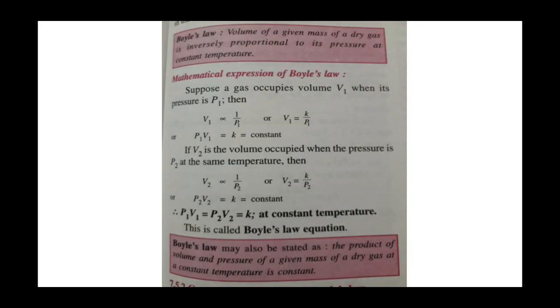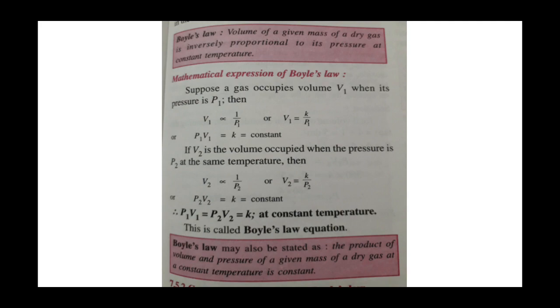Now the mathematical representation of Boyle's law. You can see in this slide, suppose a gas occupies volume V1 when its pressure is P1. According to Boyle's law, the volume of a fixed mass of gas is inversely proportional to its pressure.